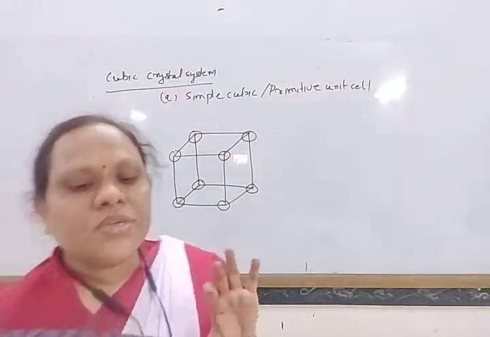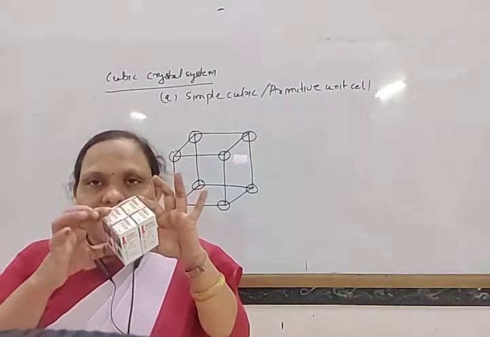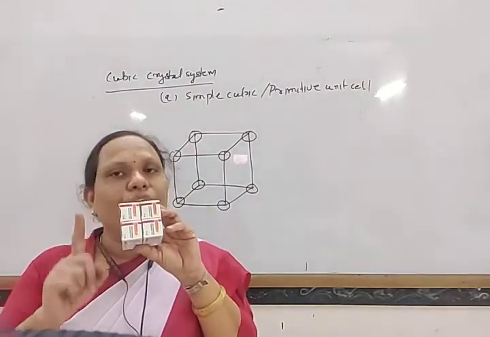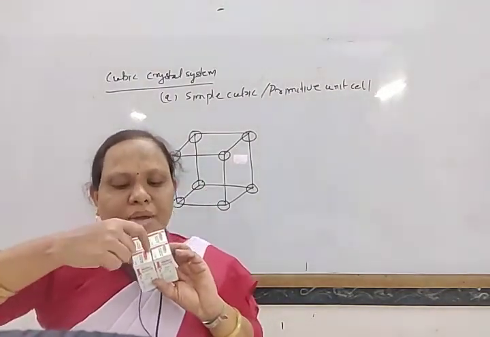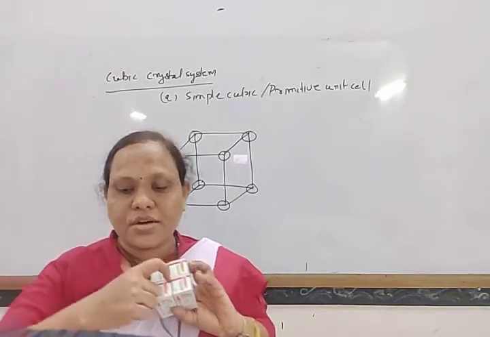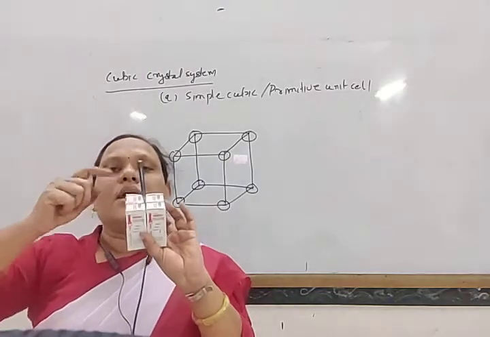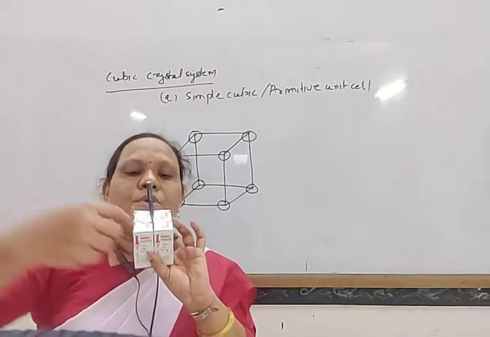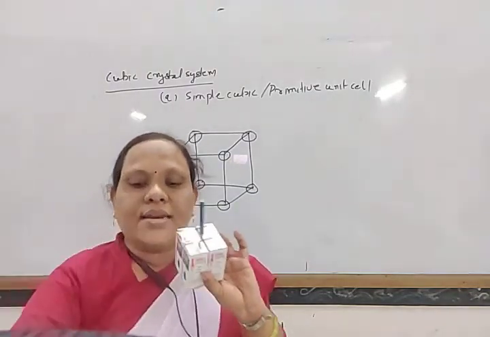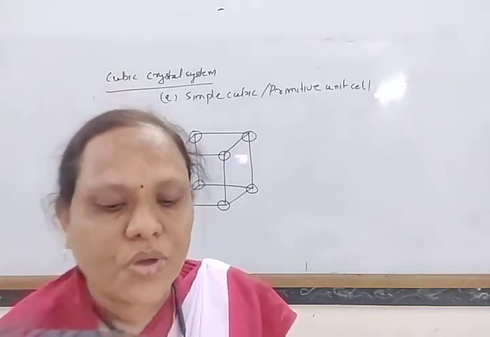Look here. Suppose this consists of 4 unit cells. Suppose one particle is present at this corner. If this pencil is at this corner, it is in contact with 4 unit cells here, and another 4 unit cells are also present.